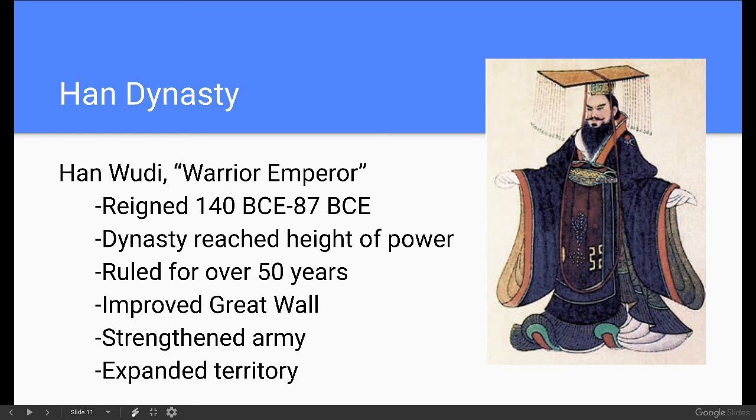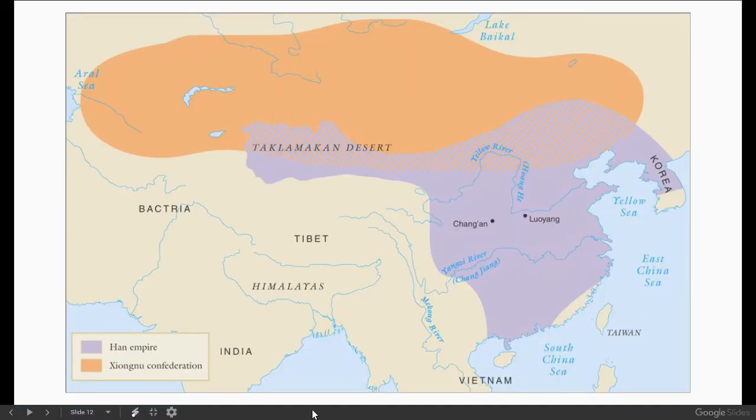He rules for over 50 years in China, makes a lot of improvements to the Great Wall, strengthens the army, and expands the territory beyond what the Qin Dynasty was able to accomplish all over East Asia and then spreading out into some of those nomadic lands, which we'll see here with this map.